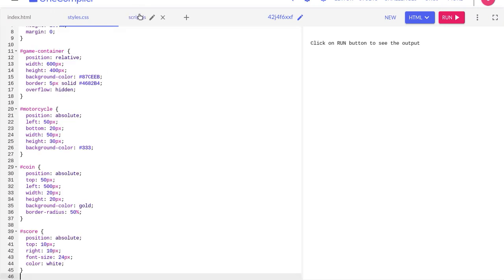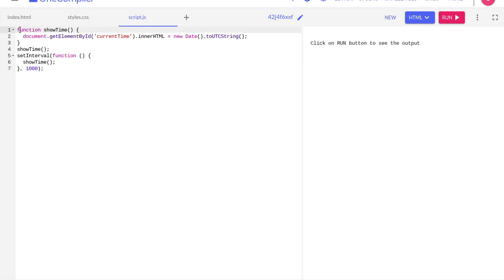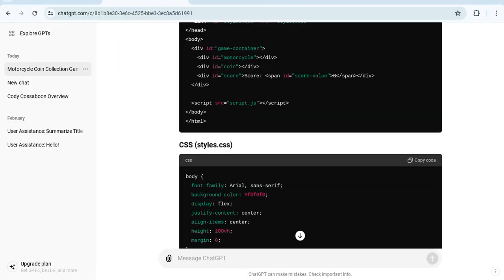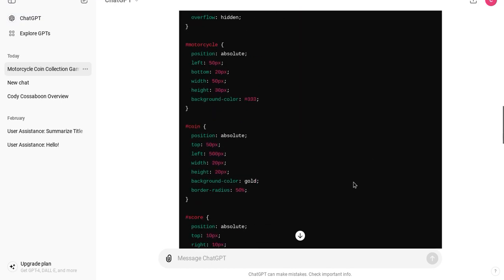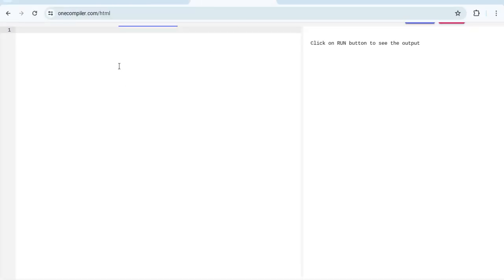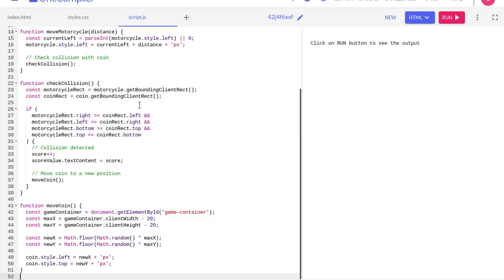Now I'm going to go over to JavaScript, get rid of this, and I'm going to go back to ChatGPT and copy JavaScript. I'm going to go back to One Compiler and left click, paste. So when you're all done and you're happy with it, you're going to press run, which runs and makes it.